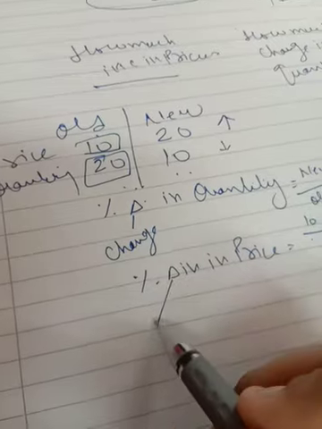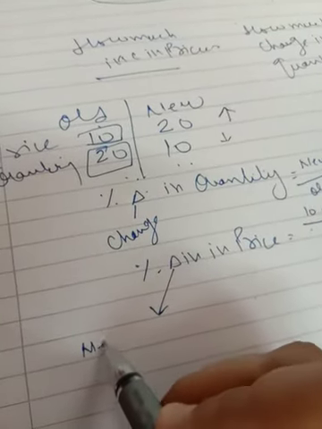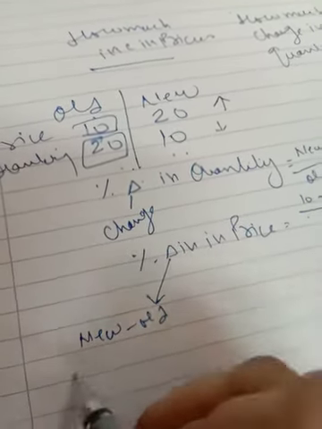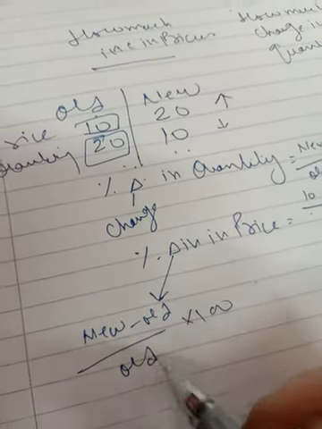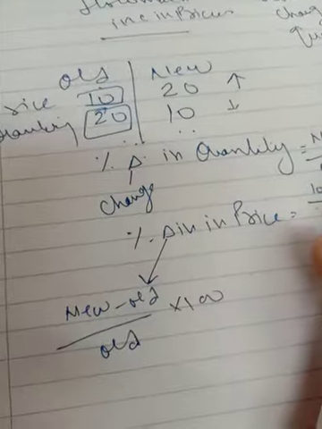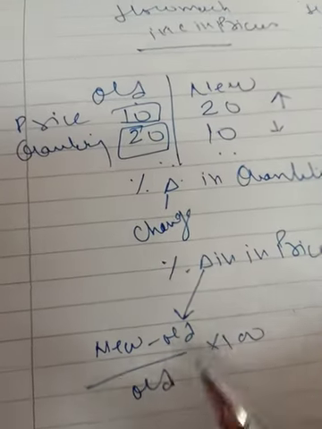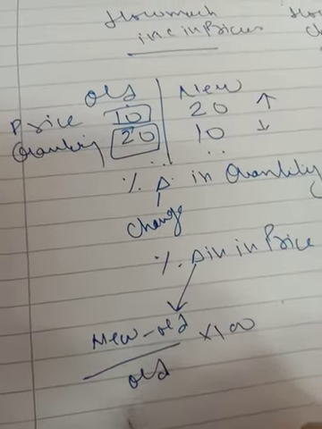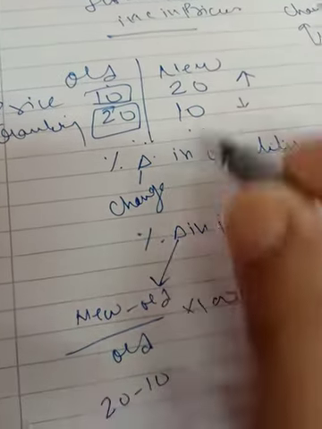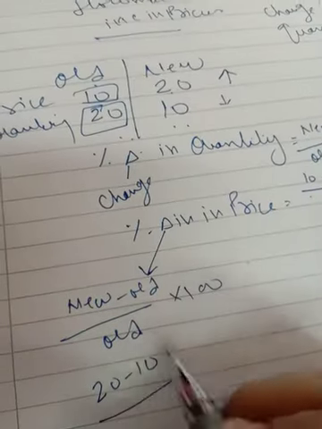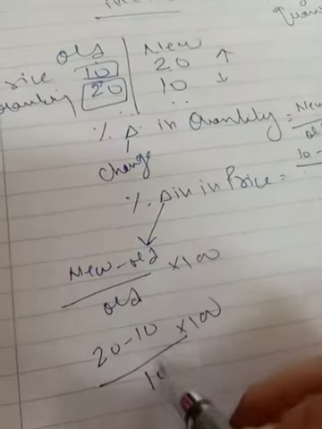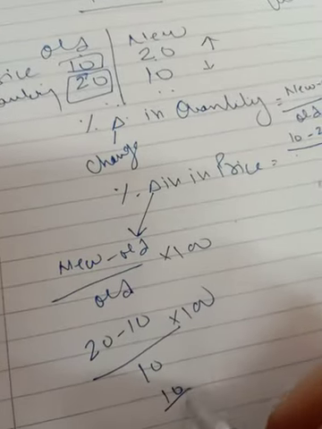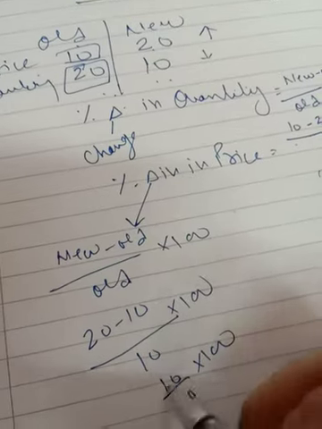Now the percentage change in price, same formula: new minus old. Can this formula only be applied in economics? No, this formula is always applicable when you have to calculate change in any case. So new minus old: what is new? 20, and what is old? 10. 20 minus 10 upon old, into 100. This is the old one. Now you will get 10 by 10 into 100, multiplied by 100.